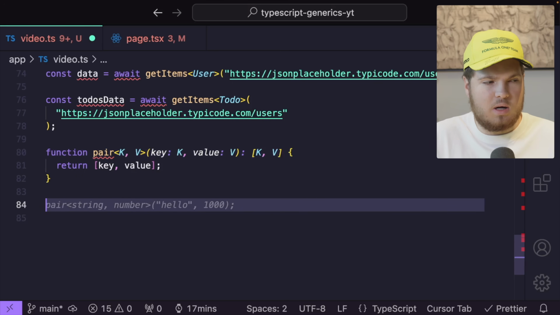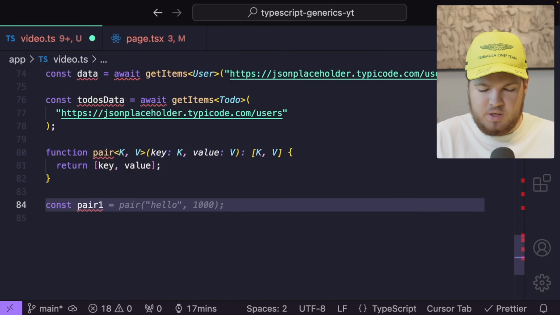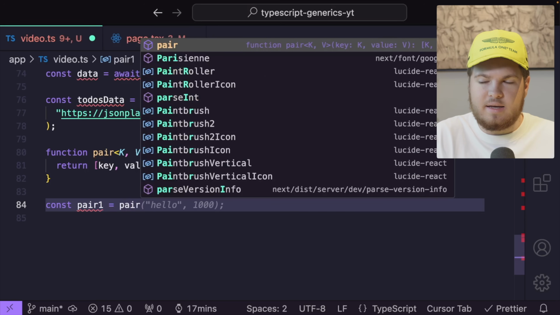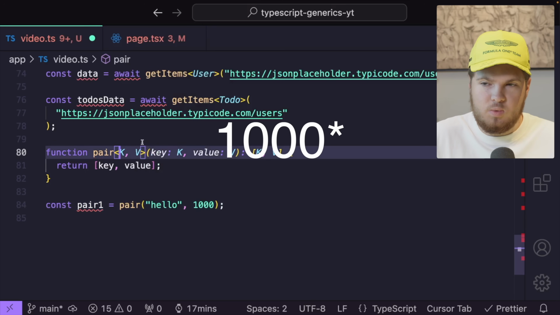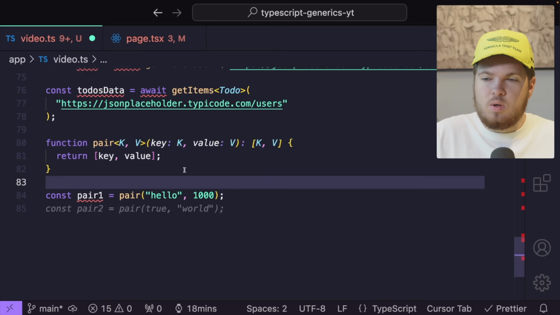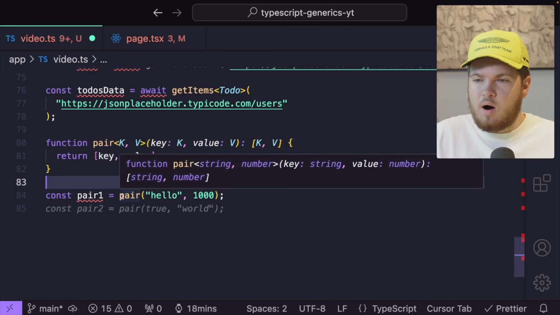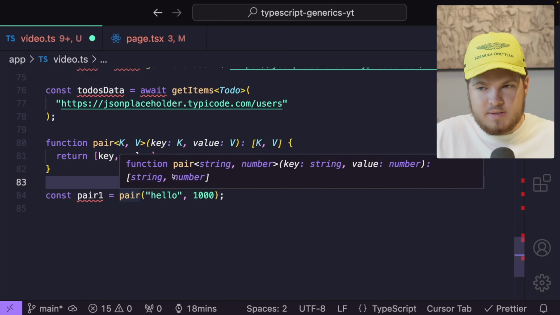So now we can call our function. We could create a constant pair1, and this will be equal to pair. And as arguments, we can provide "hello" and 100. So K would now be of type string, and V would be of type number. If you now hover over pair, you will see for our generic type parameters, we now pass string and number: keys of string, values of number. And for our return statement, we have a tuple of string and number.